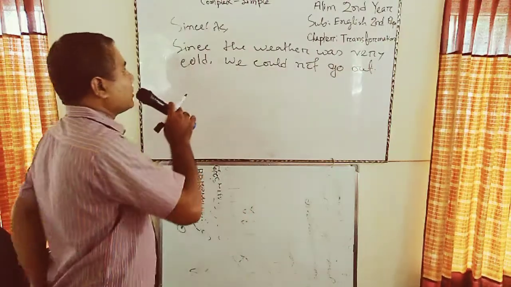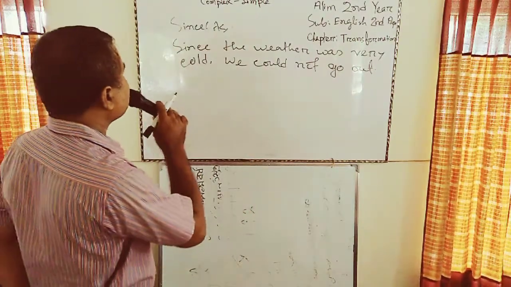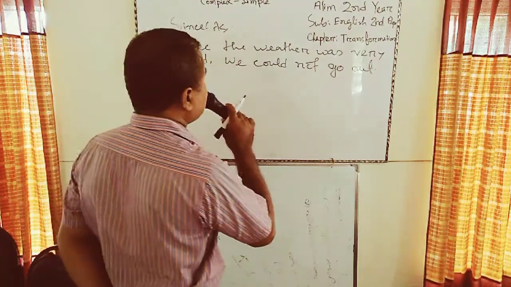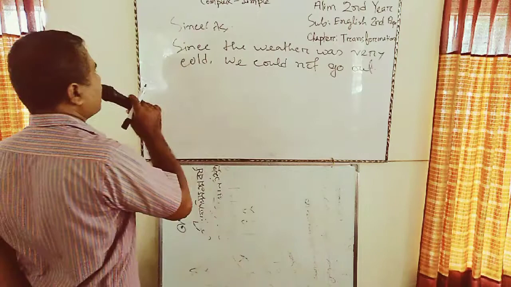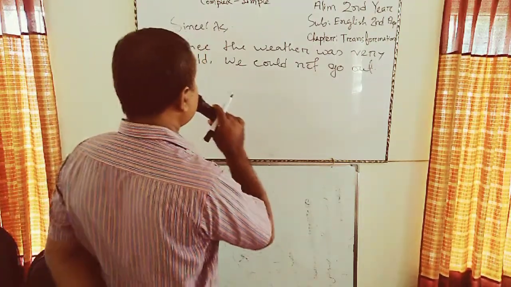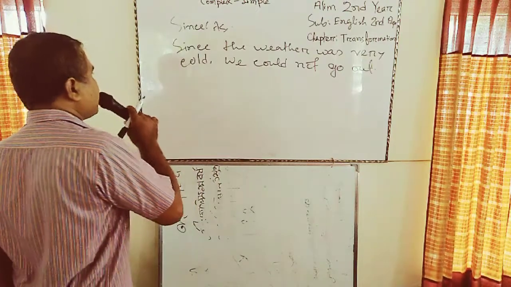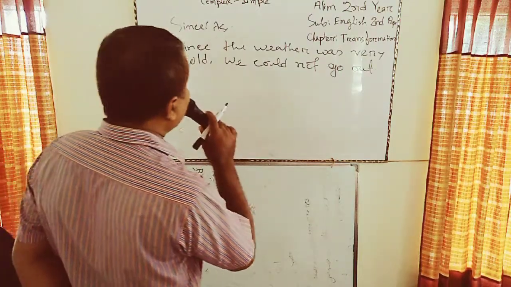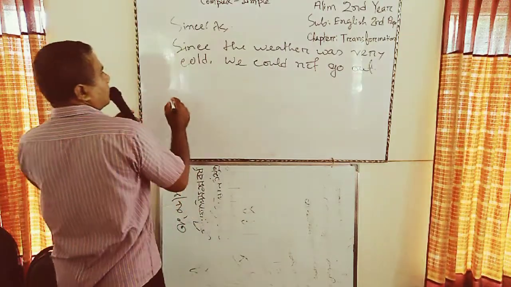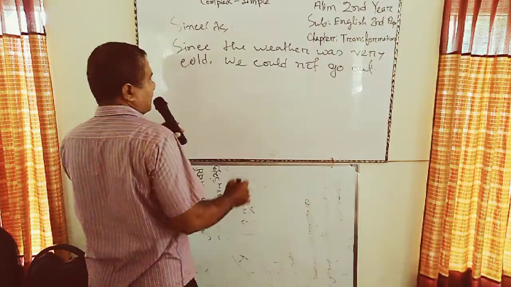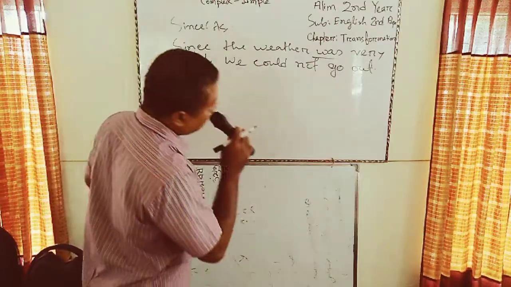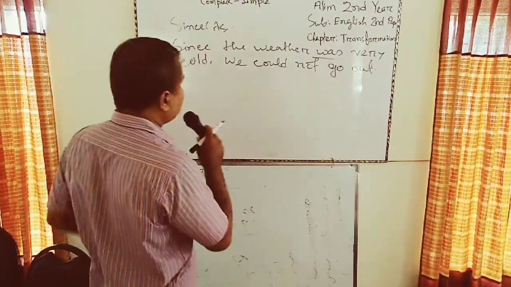See, my dear students, this sentence is a complex sentence. Here, the complex sentence is joined by since. If the complex sentence is joined by since, we have to change it by using a present participle. In that case, we can use it at the first verb.